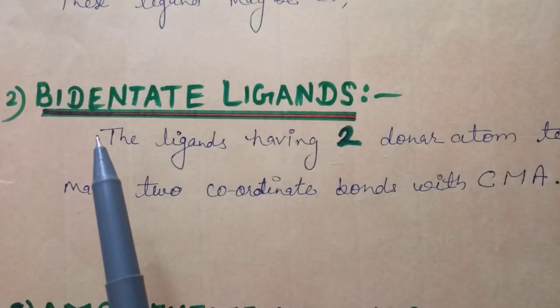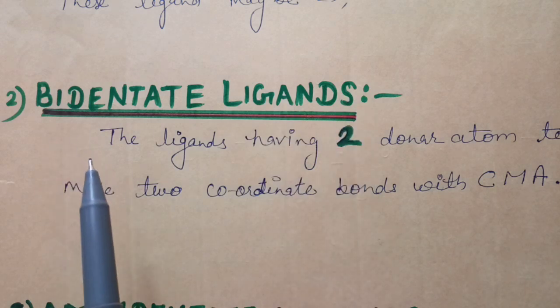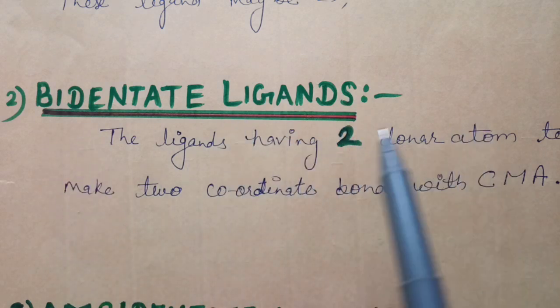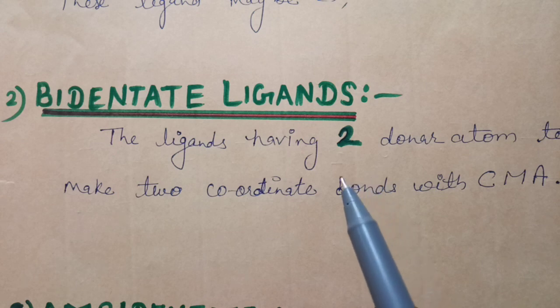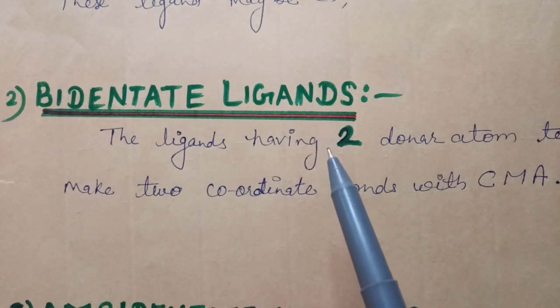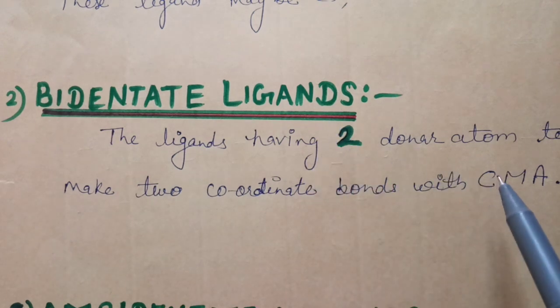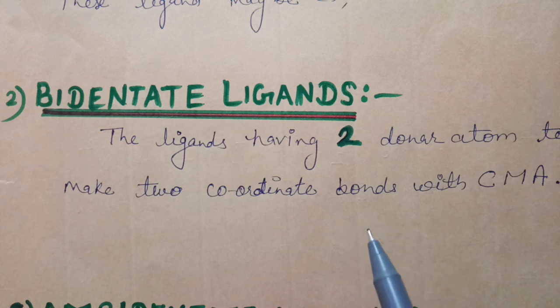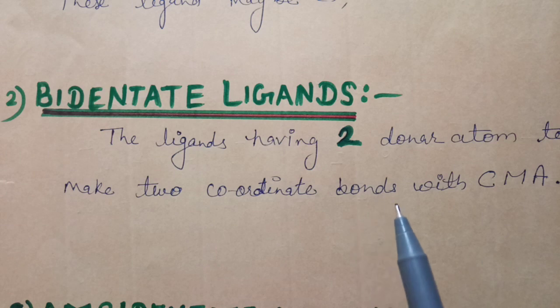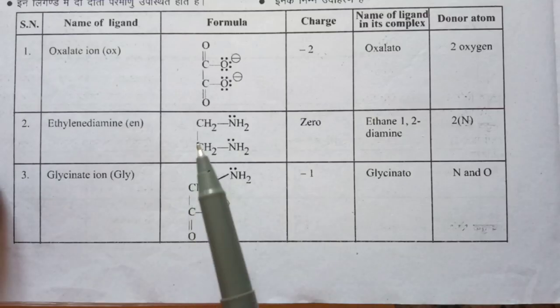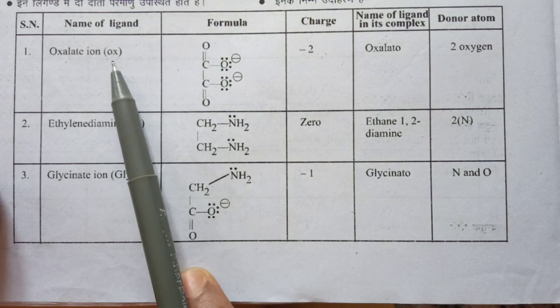Number two is bidentate ligands. Bi means 2, so the ligand has 2 donor atoms to make 2 coordinate bonds, meaning the denticity of these ligands is 2 with the same central metal atom. Two coordinate bonds are made at one time with the same central atom by one ligand. Let us see some examples. Oxalate ion is denoted as ox.